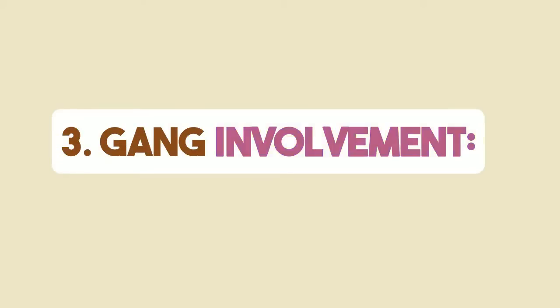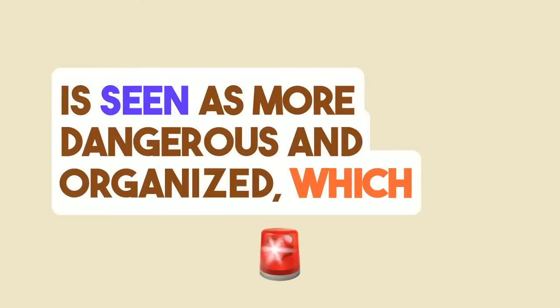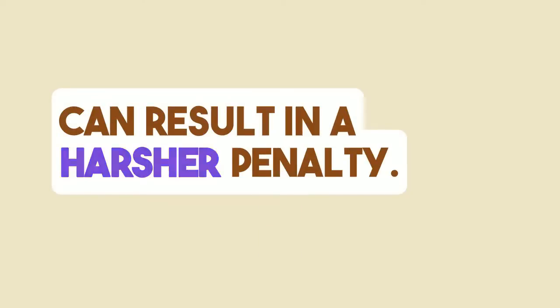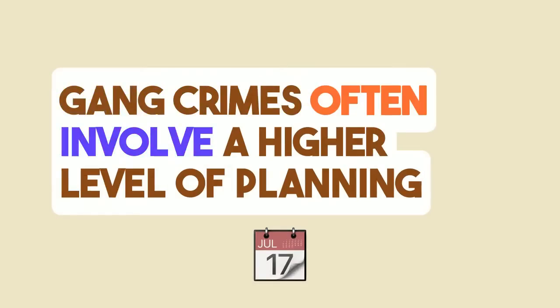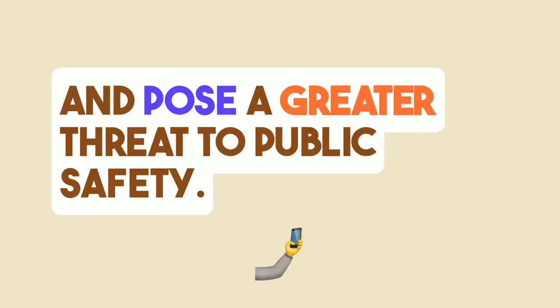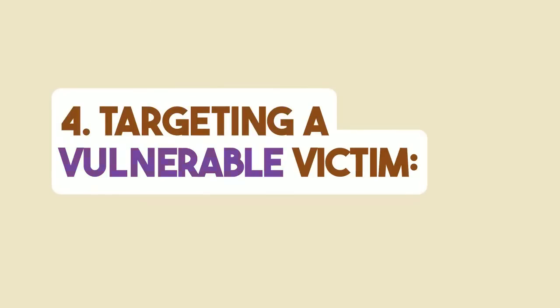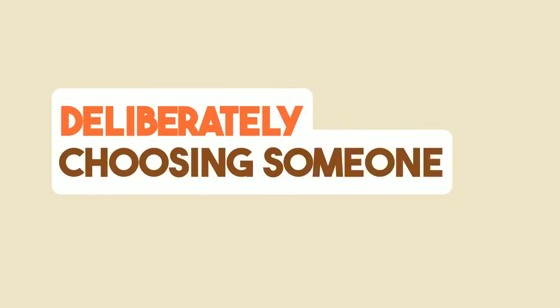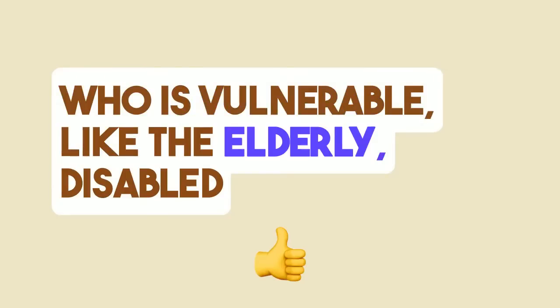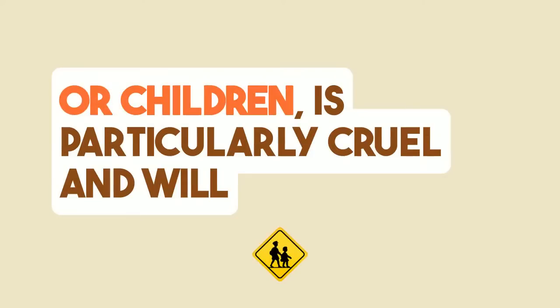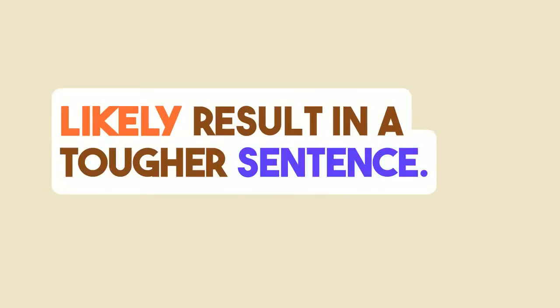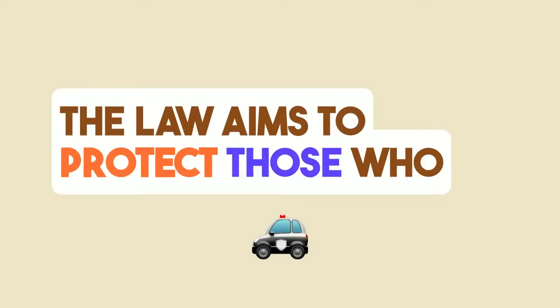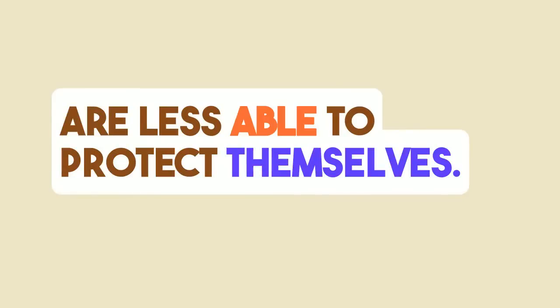Gang involvement. Operating as part of a gang is seen as more dangerous and organized, which can result in a harsher penalty. Gang crimes often involve a higher level of planning and pose a greater threat to public safety. Targeting a vulnerable victim. Deliberately choosing someone who is vulnerable, like the elderly, disabled, or children, is particularly cruel and will likely result in a tougher sentence. The law aims to protect those who are less able to protect themselves.